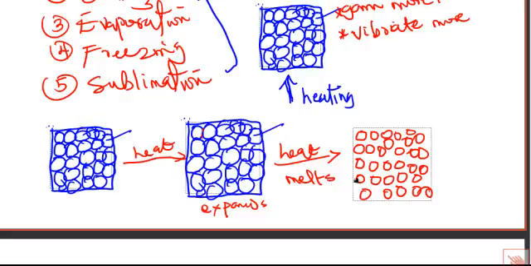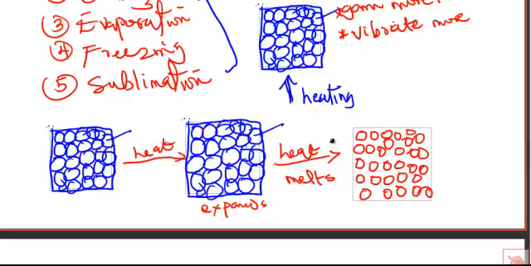Remember, I said when you apply heat, the heat will increase, the particles will gain more kinetic energy, and they will vibrate more. When they vibrate more and you still keep applying the heat, it will get to a point that the force of attraction that holds the particles together gets weakened and it breaks.